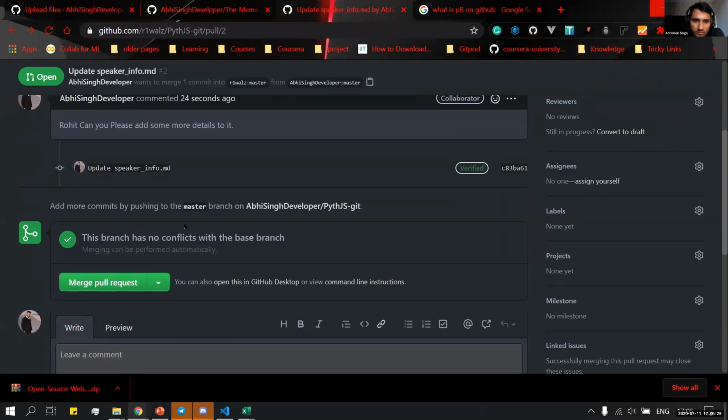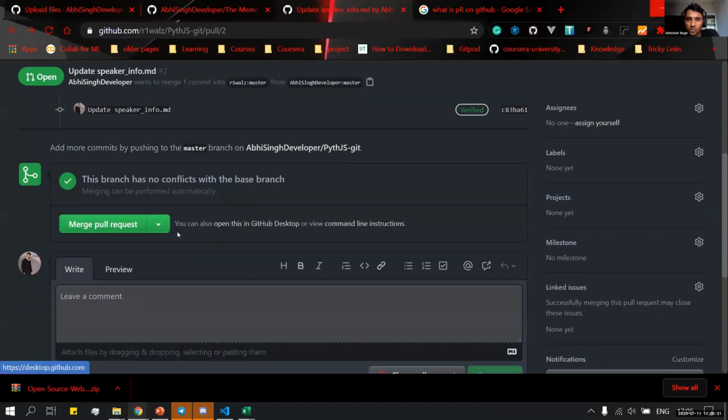After that, we can merge the pull request. So what is merging a pull request? For a pull request, I have already told you, if you want to propose any change to someone else's repository, you can propose a pull request. Merging is when it's my repository and I want to merge other code into it.